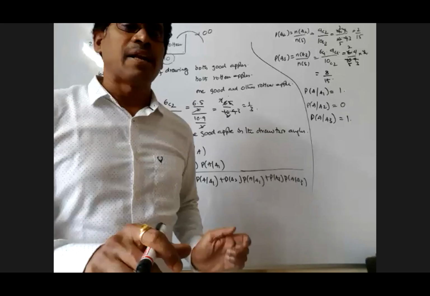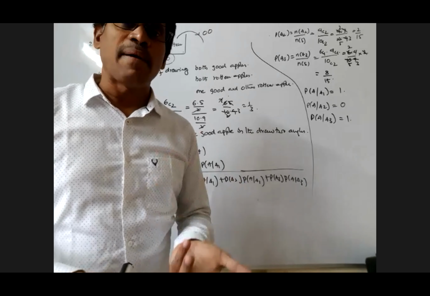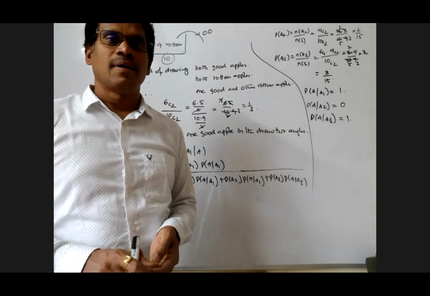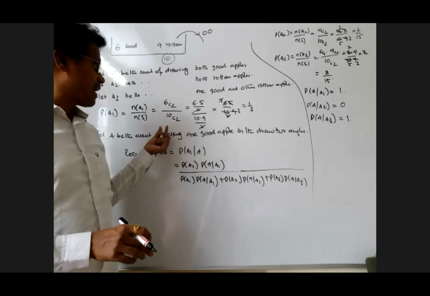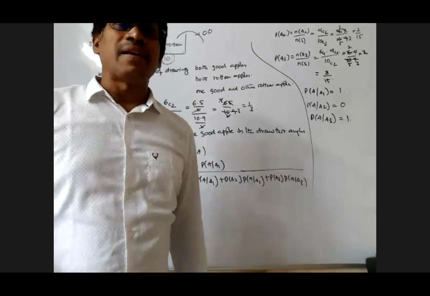Already we know one is good, the other is bad. The probability of getting a good apple in the draw is a sure event, already happened. What is A? The probability of getting one good apple in the draw of two apples. It's a sure event, no doubt.